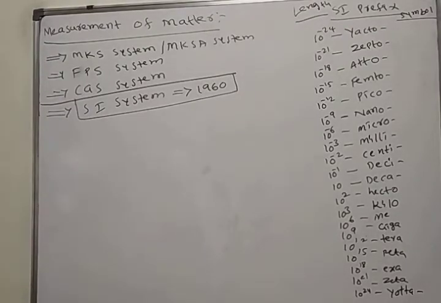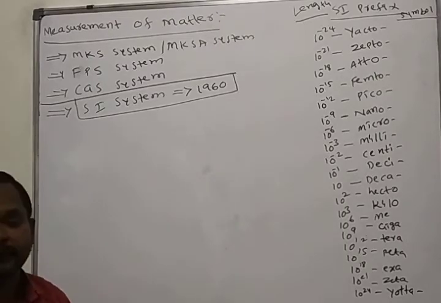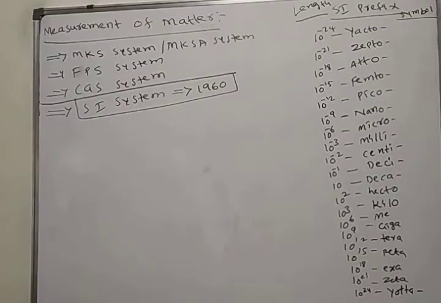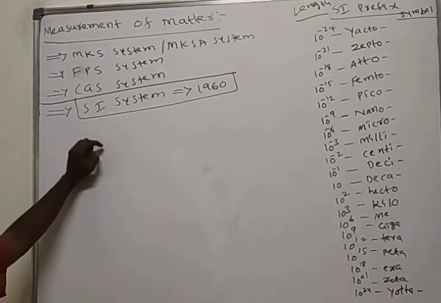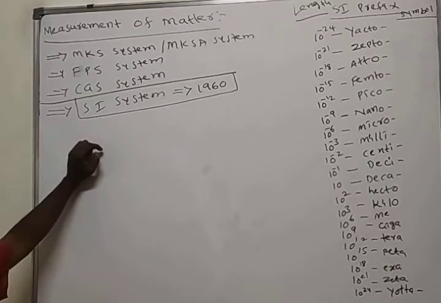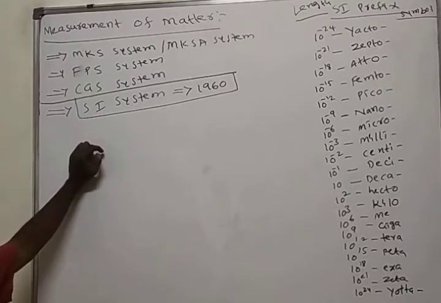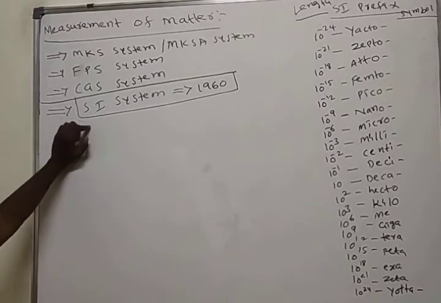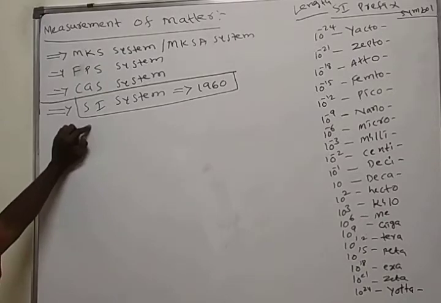For uniform units, scientists tried to introduce one uniform system. That is what we call the SI system.